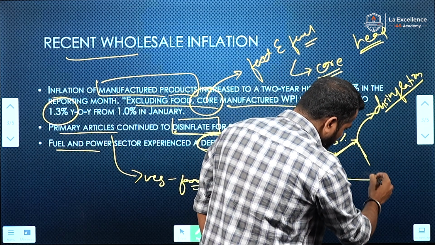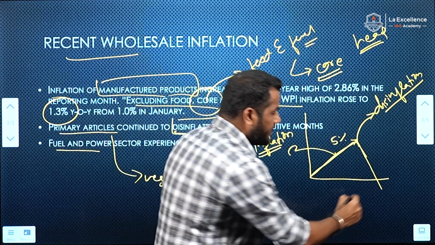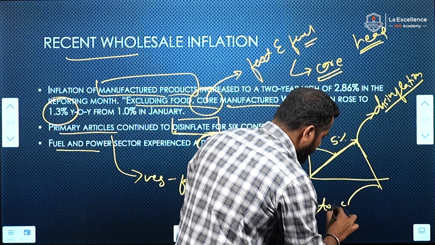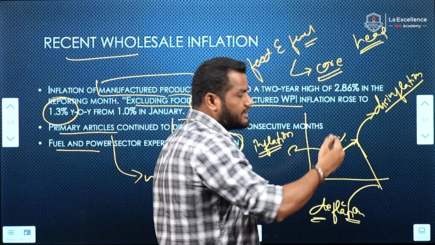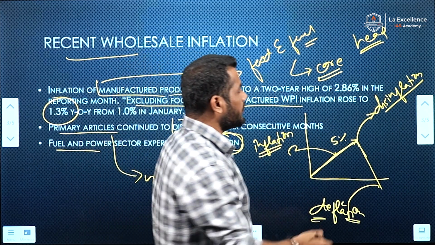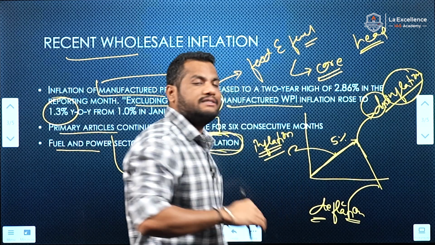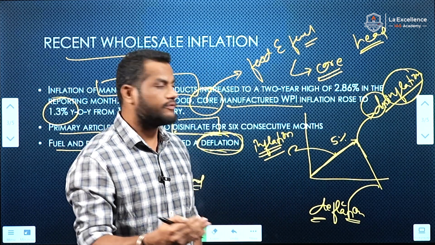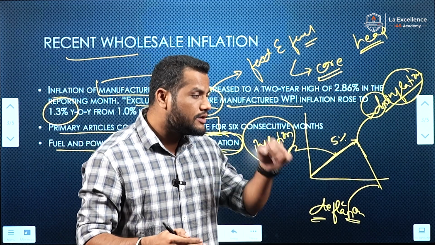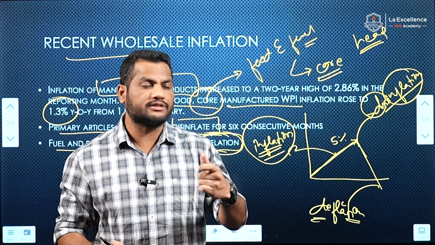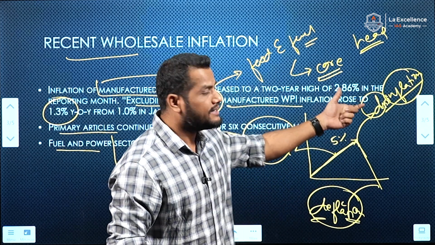If the prices of the goods and services fall below the base price, this is called deflation. Okay, please remember that wherever there is a decline in the inflation, we call it disinflation. Whenever there is a general rise in the prices of goods and services, we call it inflation. When there is a decline in the prices of the goods and services, what is called deflation. Inflation, deflation and disinflation.